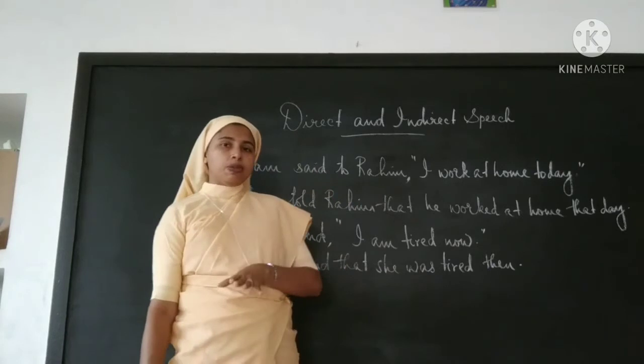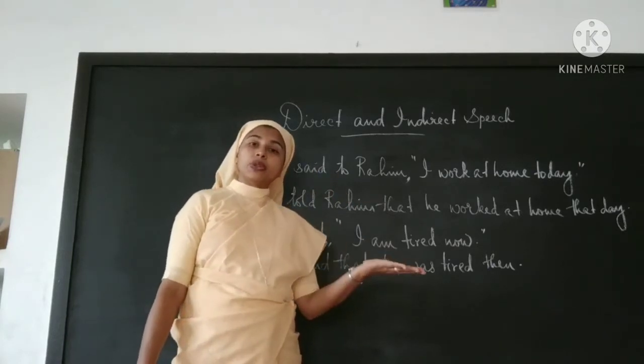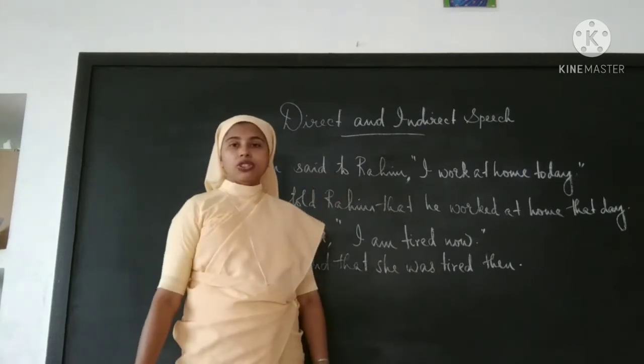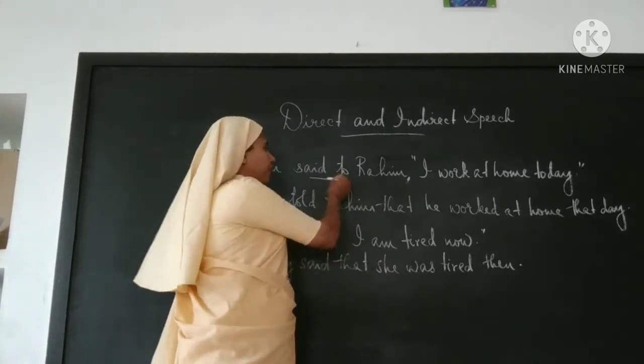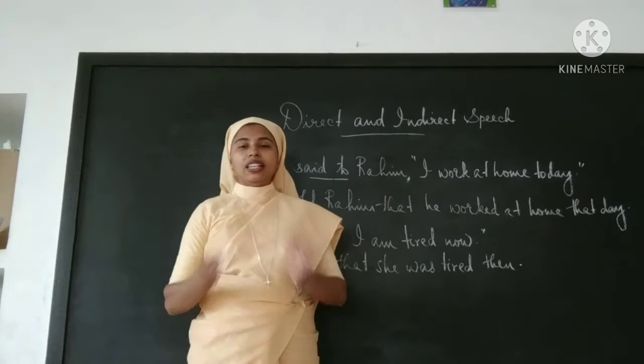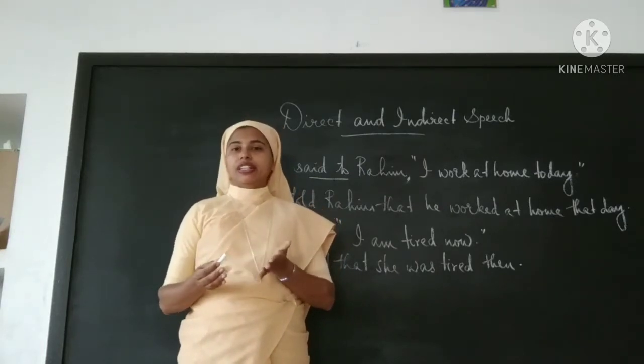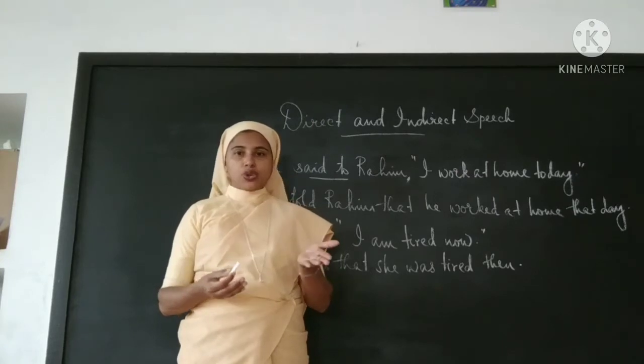So this is the third person. How will the speech be when it is reported to a third person? Ram said to will be changed to told. Only said to, if it is there, will be changed to told. If it is said, there is no change.